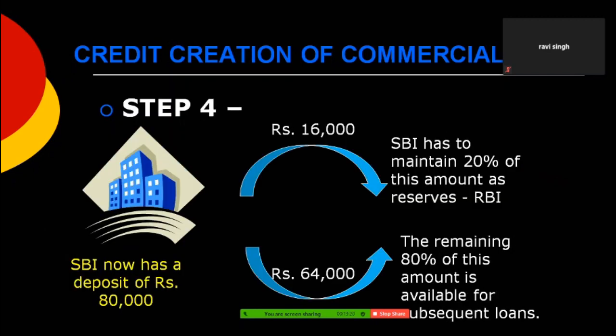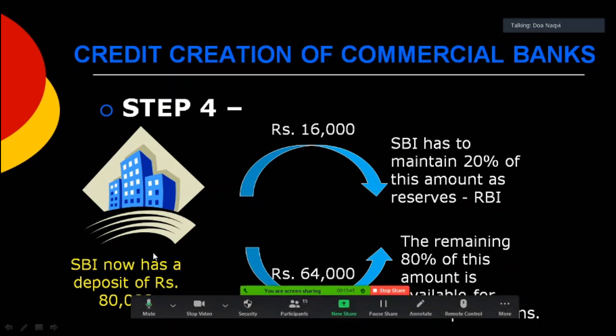So what does BOI do? BOI quickly transfers 80,000 rupees from customer Y's account to firm ABC's account. So as a result, SBI now has a deposit of 80,000 rupees.